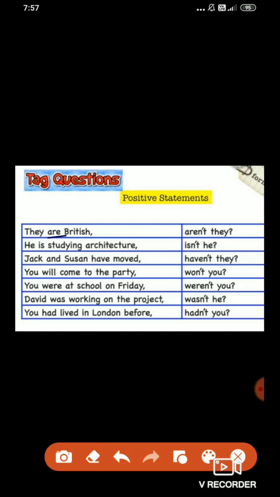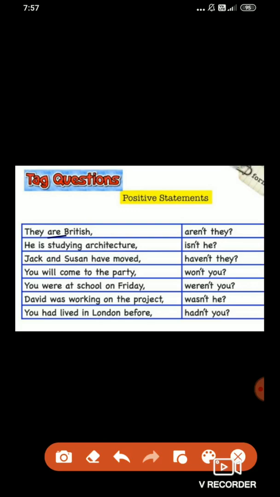He is studying architecture. What is the auxiliary here? Is. So what will be the question tag? Isn't he? Is will turn into isn't. An apostrophe T is the short form of not. An apostrophe T means what? Not. Jack and Susan have moved.